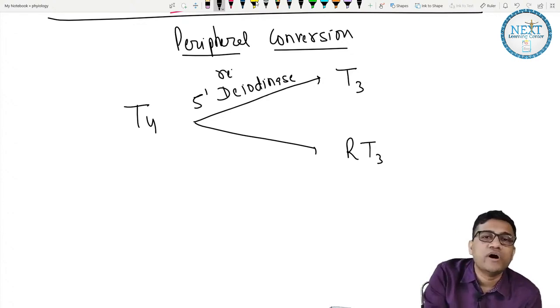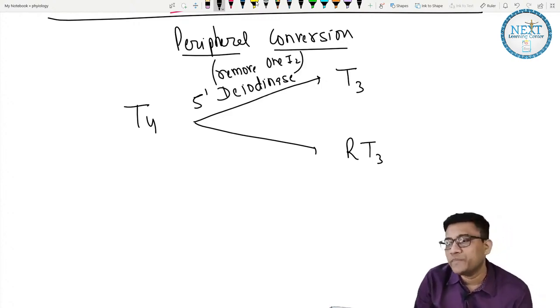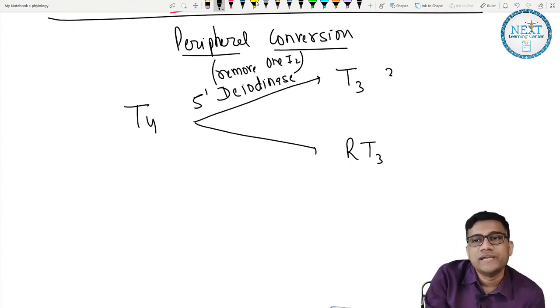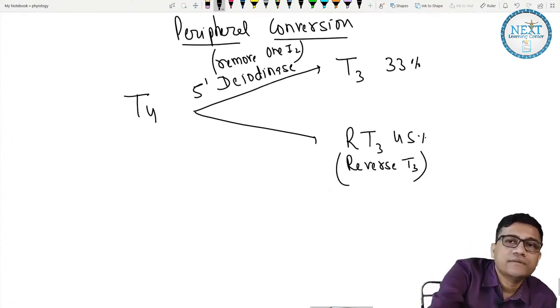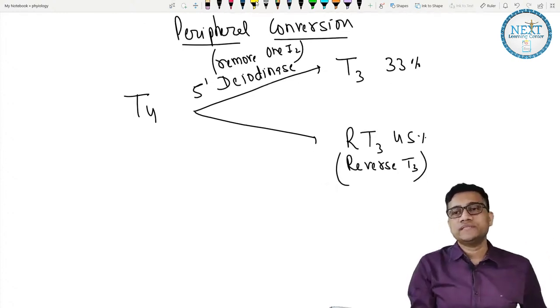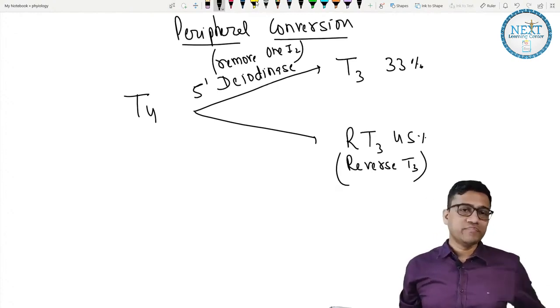First, what did it do? It removed one iodine. So how many are left now? Three. So either you make T3 or you make reverse T3 (RT3). T3 is 33% and reverse T3 is 45%. Are you clear? So reverse T3.